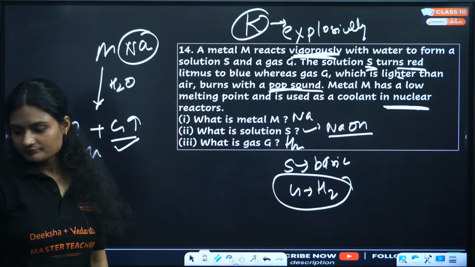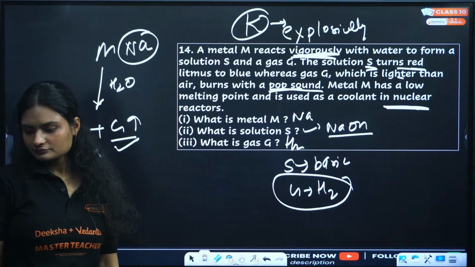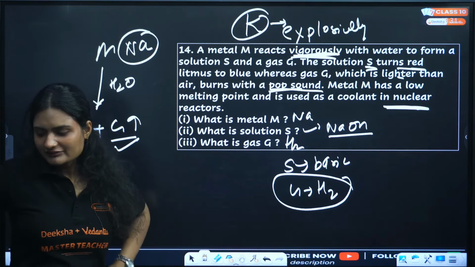Clear? Any doubts you have? Shriveni, we will be doing carbon and its compounds. There it is given. I will explain it.